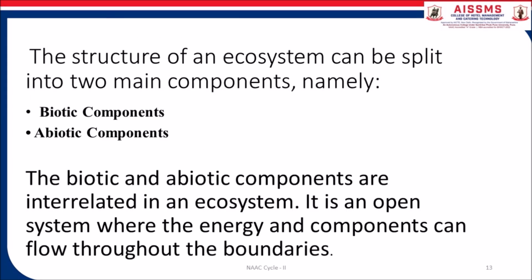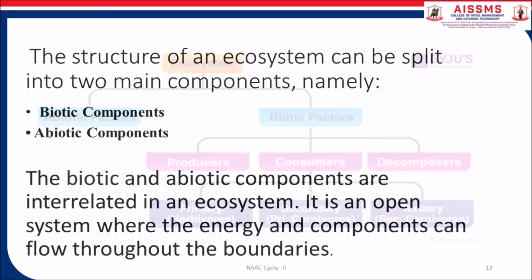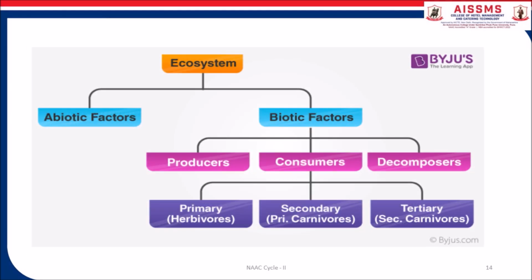The structure of an ecosystem can be split into two main components, namely biotic components and abiotic components. The biotic components and the abiotic components are interrelated in an ecosystem. It is an open system where energy and components can flow across the boundaries.